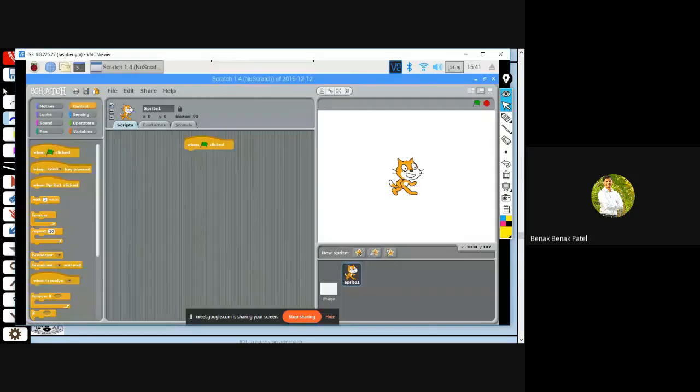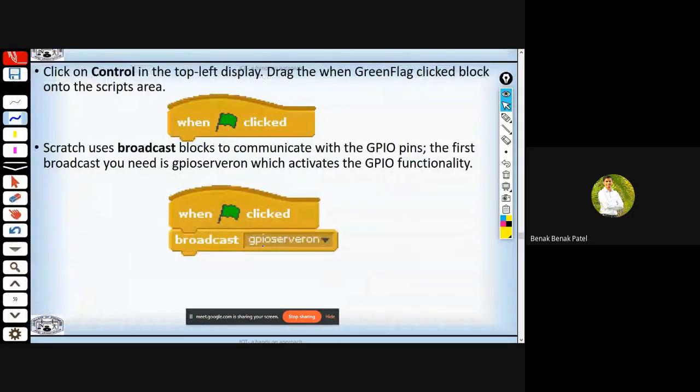Likewise, followed by that I've got to turn on the server. By doing this, that is broadcast GPIO server on, what it does is Scratch uses the broadcast block to communicate with GPIO pins. The first broadcast you need is GPIO server on, which activates GPIO functionality.